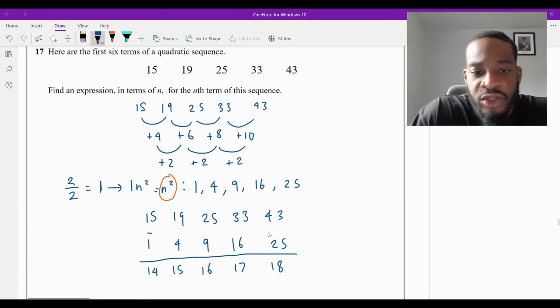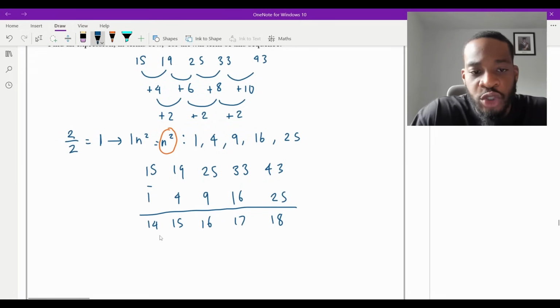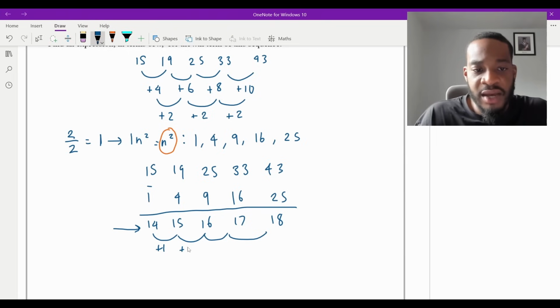Perfect. Okay. So we are here now. What do you do now? Once you've got this here, it is always going to be a linear sequence. And what you want to do now is get the nth term of this linear sequence here, right? And then add it onto your n squared, and that is your answer. So it would be the nth term. This is an arithmetic sequence. So it's going up in ones, like that.